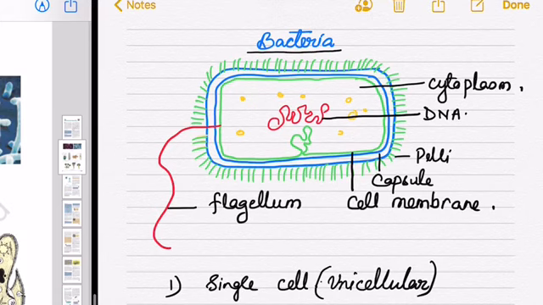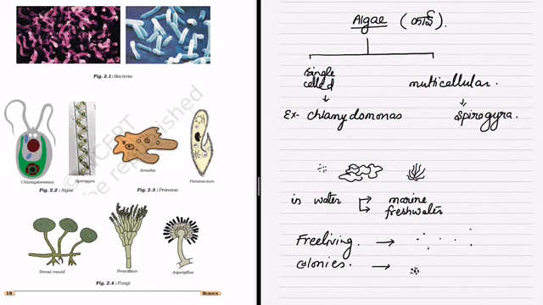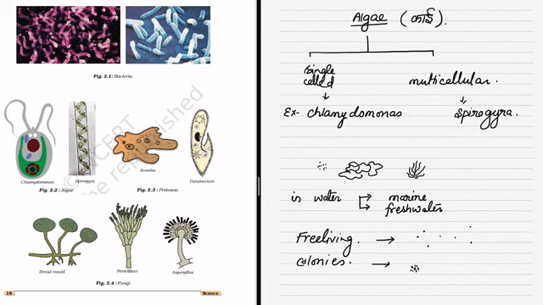But the bacteria is not the smallest. The smallest is mycoplasma, which is a little bigger than the virus. After that, algae. Algae are small living things. They are green in color and they are more like plants. They can be single celled, unicellular like Chlamydomonas, or multicellular. Multicellular means one organism body has many cells.